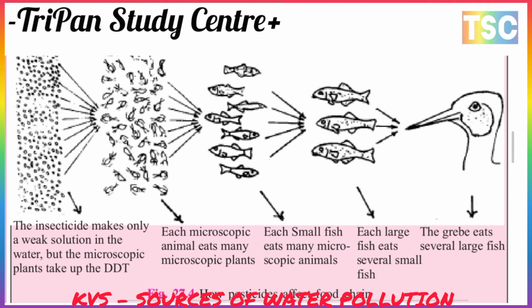Here this diagram shows how the pesticides affect the food chain. There are two birds that eat several large fishes. Each large fish eats several small fishes.